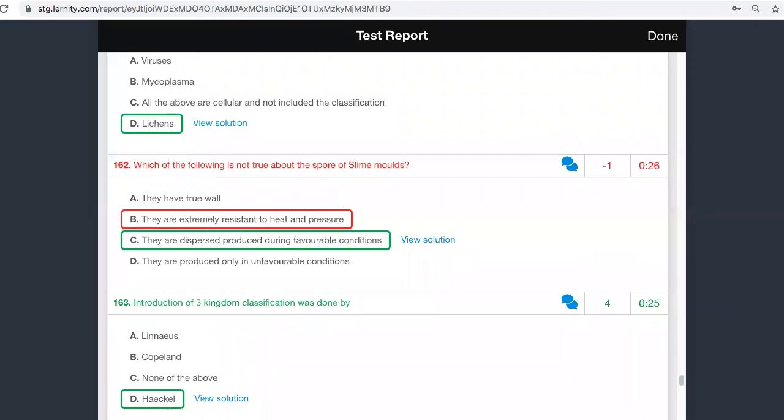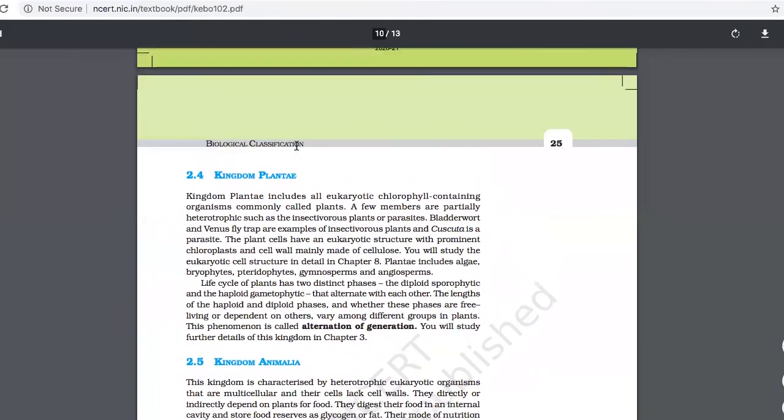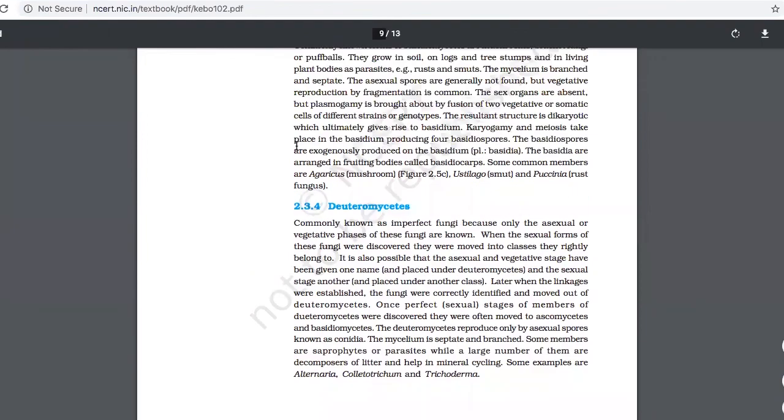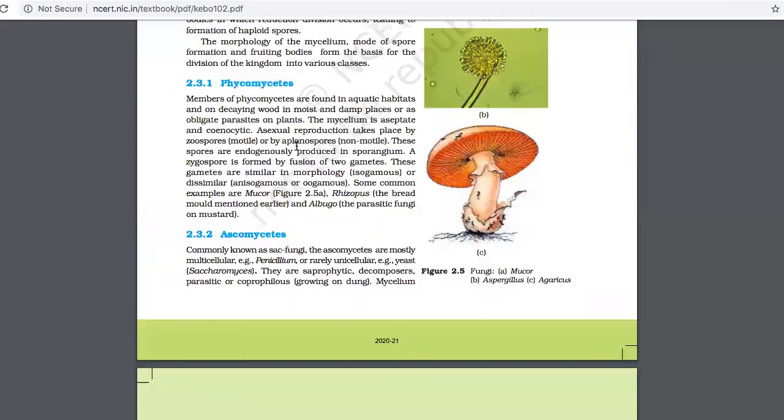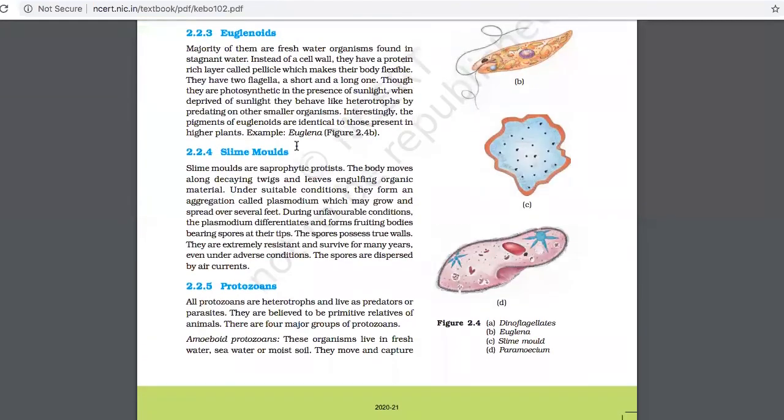Okay, the question is asking about what is not true. You please read this. What is the thing? Slime molds, no? Slime molds, you please read. So what is given here?